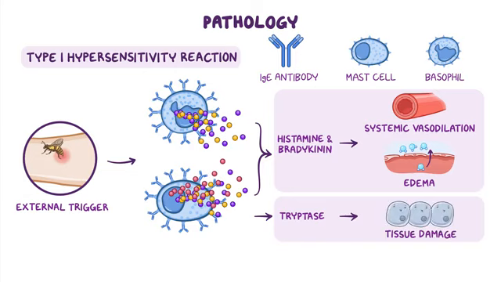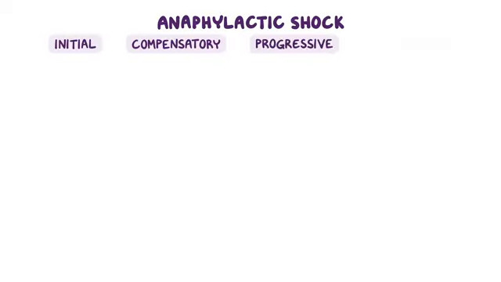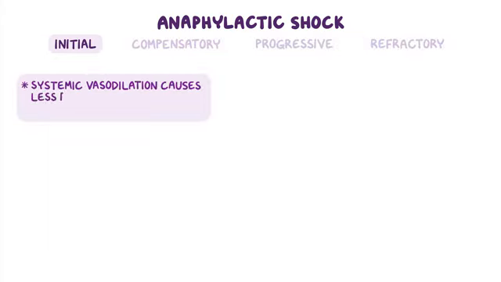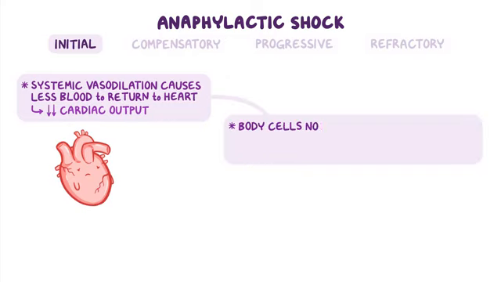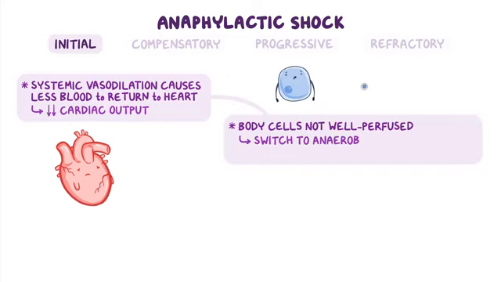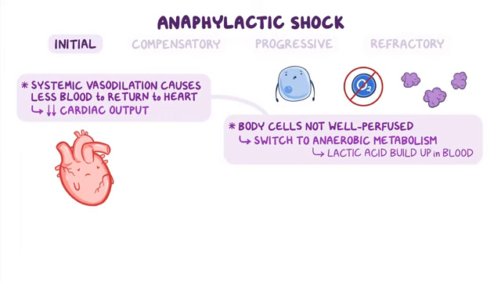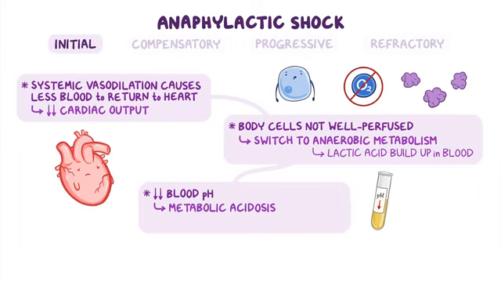Now, the next events in anaphylactic shock are grouped into 4 stages: initial, compensatory, progressive, and refractory stages. In the initial stage, systemic vasodilation causes less blood to return to the heart through the venous system. This, in turn, decreases cardiac output. As a consequence, body cells are not well perfused, so they switch to anaerobic metabolism to produce energy, causing lactic acid to build up in the blood. When lactic acid builds up, that lowers blood pH, causing metabolic acidosis. This activates the compensatory stage.